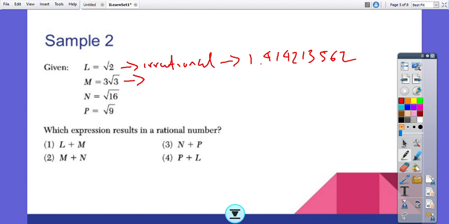So let us go here. 3 times the square root of 3. I know the square root of 3 is an irrational number. So if I multiply a rational number and an irrational number, I know that I'm going to get an irrational number. I will not give you the funny number for that. The square root of 16 is going to be 4, which is a whole number, which I can express as 4 over 1. So this is a rational number.